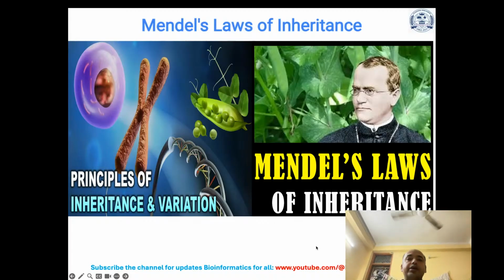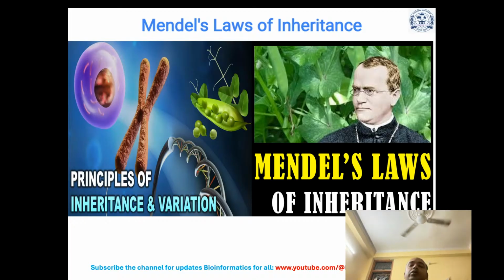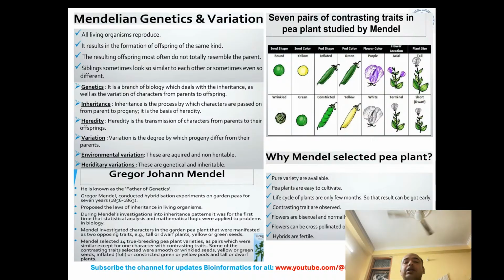Hi. Today I am going to present in biology Mendel's law of inheritance, or principles of inheritance and variations. Mendel's law of inheritance is quite popular, and most students, even at school level, are familiar with it. So, what happens in Mendel's genetics and variation?